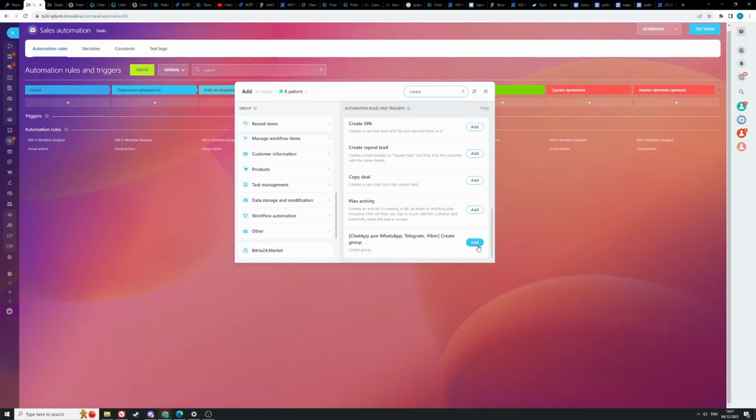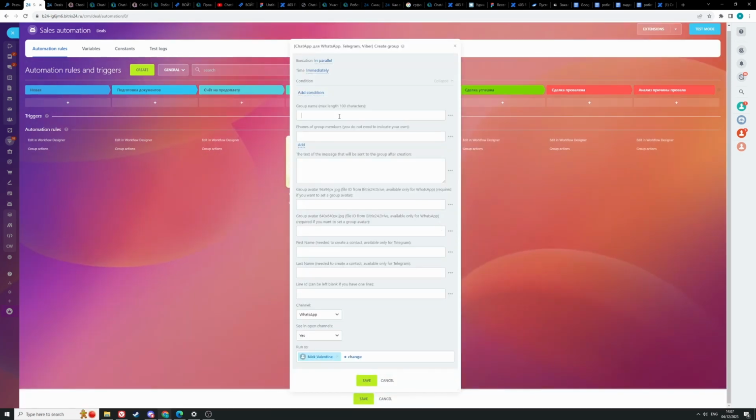Create group. Add. In the group name field, enter a name. Maximum number of characters is 100. For example, test 3. In the phones of group members field, you need to specify the clients and employees you want to add to the group.